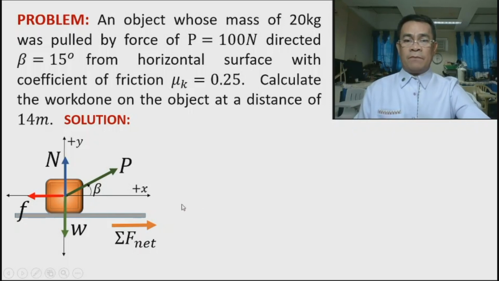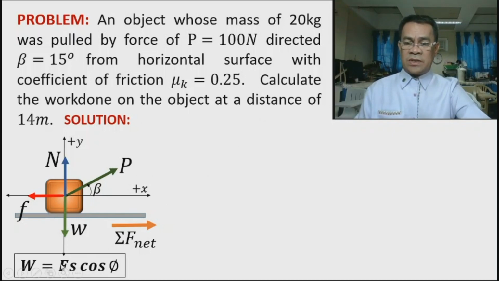Okay. Now, since this is a constant force, we can use the derived formula. Work done is the magnitude of force times the magnitude of displacement times the cosine of the angle P. Take note that we have four different forces here: the pulling force, the weight, the normal force, and the friction. So we can apply this formula to all forces.